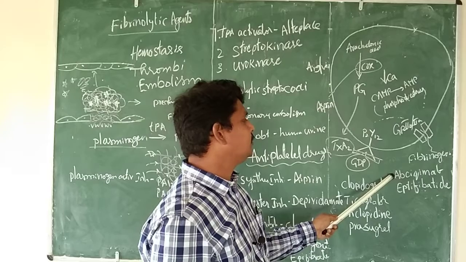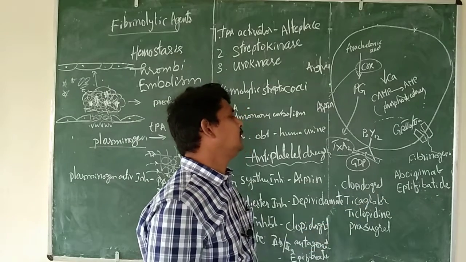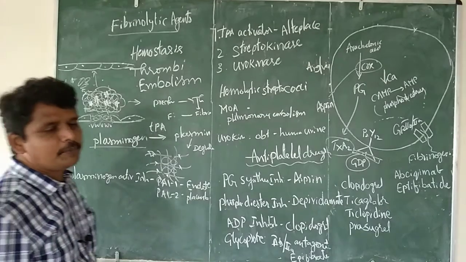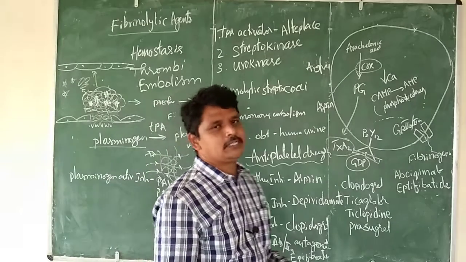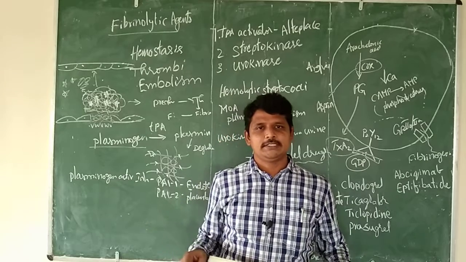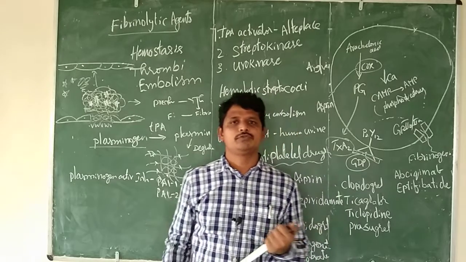For example, abciximab and eptifibatide. These are the agents normally used, and this is the basic mechanism of how these drugs work. Hope this video is useful. Thank you.